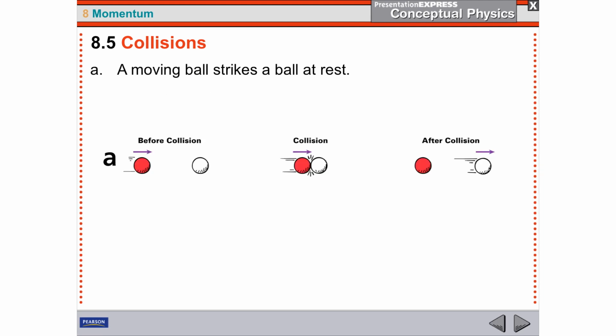So here's the first example. You've got a white ball that's not moving and a red ball that's moving. The red ball has momentum. The white ball has a mass but no velocity, so its momentum is zero. This is perfectly elastic, so all of the red ball's momentum goes in, and nothing is wasted. If they weigh the same, the red ball would strike, stop in its tracks, and